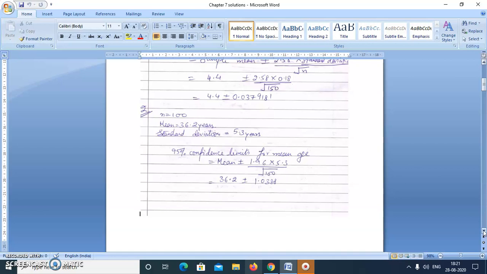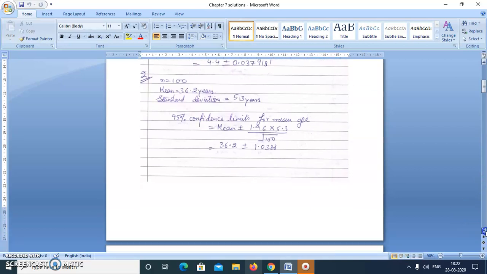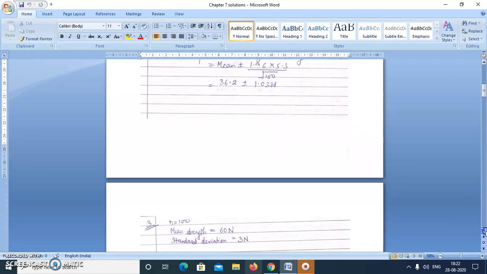Now the sample mean is given here as 36.2, n is 100, standard deviation is 5.3, and it is a large sample question. So simply we'll take the z value 1.96 and we'll calculate mean plus minus 1.96 into 5.3 upon root 100. That is 36.2 plus minus 1.0388. We'll get the 95% confidence limits for mean age. So we'll move to the third question.